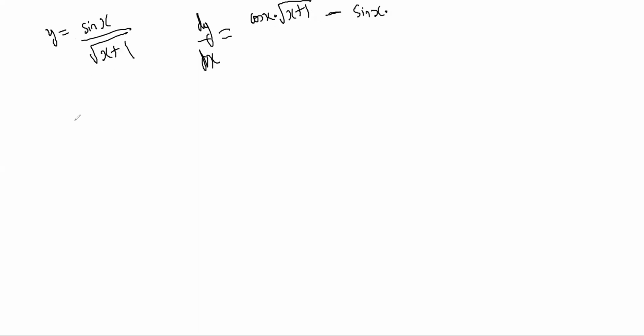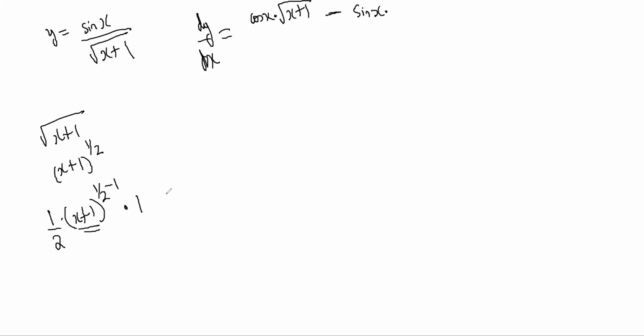So how do I differentiate this denominator, root of x plus 1? Again, it is a complicated thing. It is x plus 1 to the power half. Differentiation of that will be half x plus 1 to the power half minus 1 multiplied by differentiation of the inside, which is 1. So this is just 1 by 2 root x plus 1.